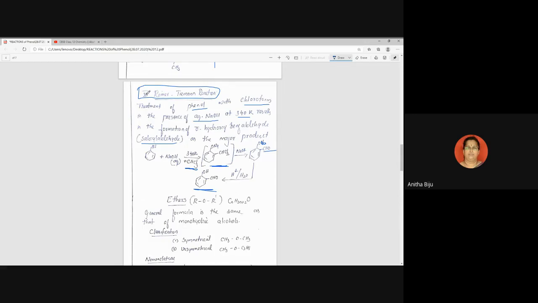So this is all about this class. We will continue with properties, reactions and all in the next class. In between, I will tell you one small topic in the book that got deleted. Some commercially important alcohols. Their manufacture, of methanol and ethanol, is there. Methanol is manufactured from destructive distillation of wood, and ethanol is prepared from molasses through the fermentation process. These two topics got deleted, so we did not learn this. It is on page number 336 of NCERT that you can delete.